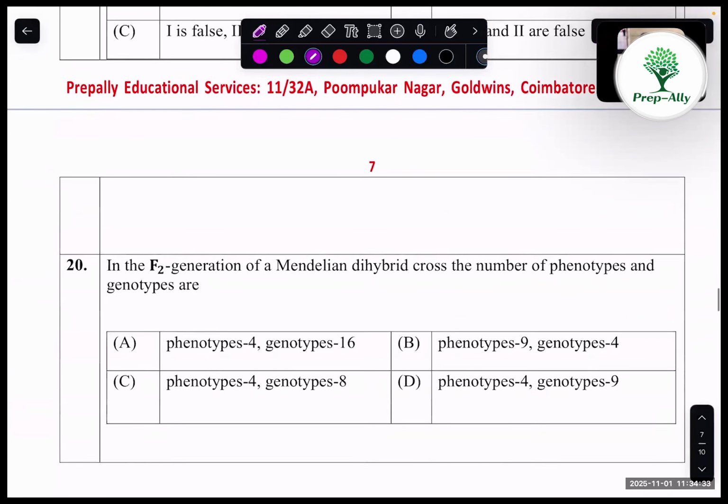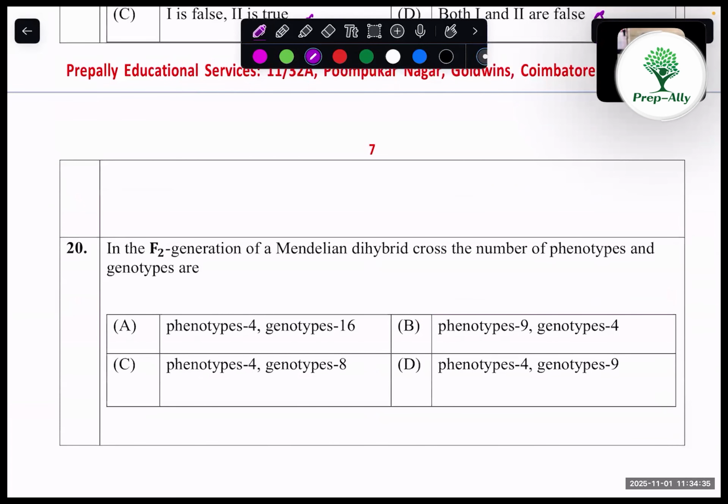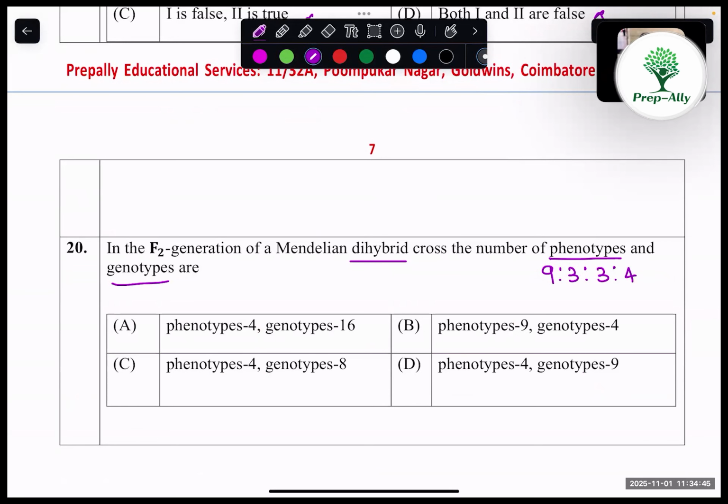Coming into the last question, 20, in the F2 generation of Mendelian dihybrid cross, number of phenotypes and genotypes are. So phenotype 9:3:3:1, that is 4. So in all, except this, having 4 as phenotype.